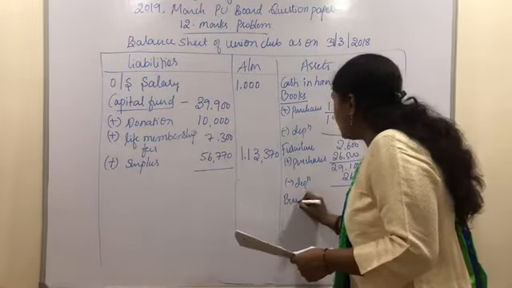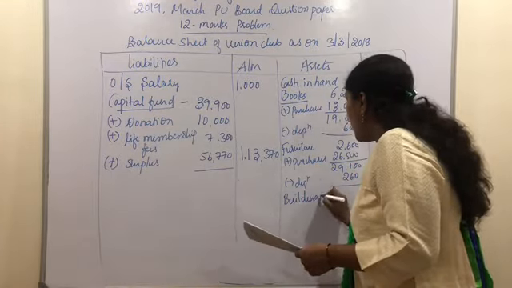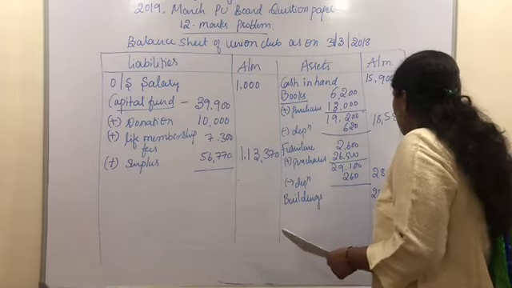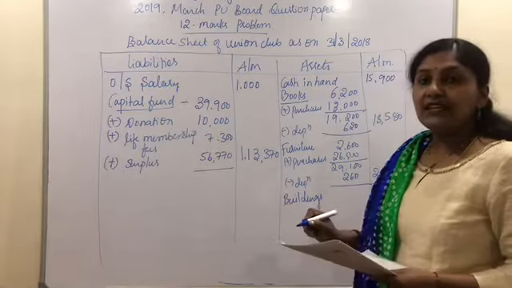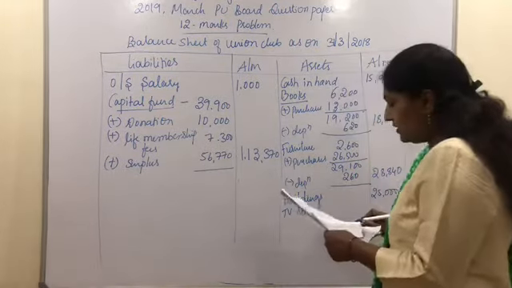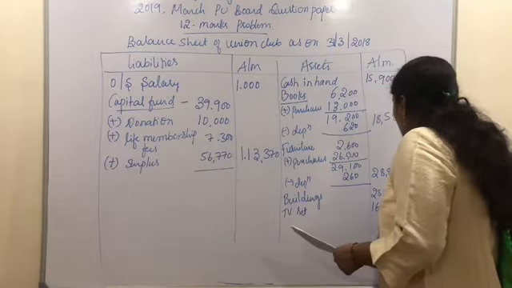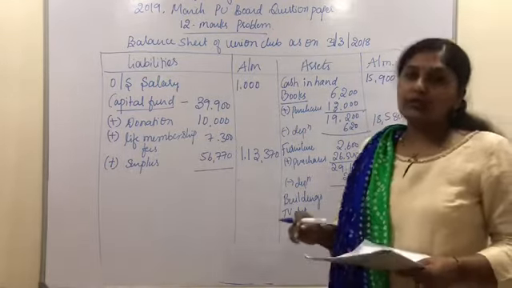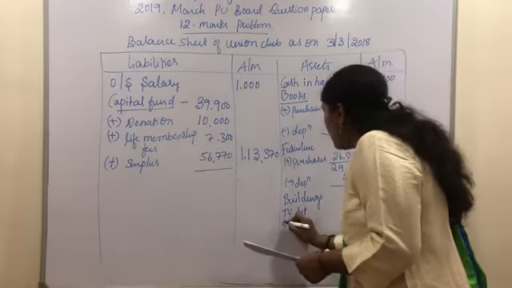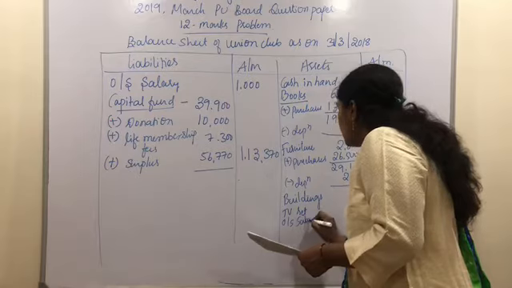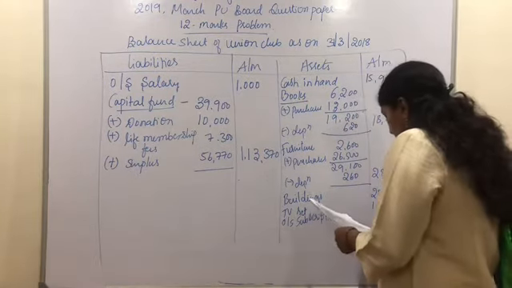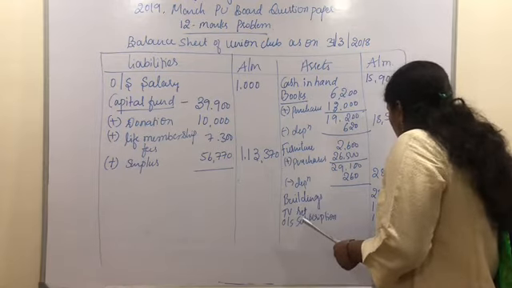We don't have any adjustment related to the building, so we can treat it as it is. The balance of buildings is 25,000. And then we have TV set given in the problem. Let us record the balance of TV set also. The value is 16,000. And we have accrued subscriptions, that is outstanding subscription for the current year. So let me record that. Outstanding subscription for the current year is 10,000.